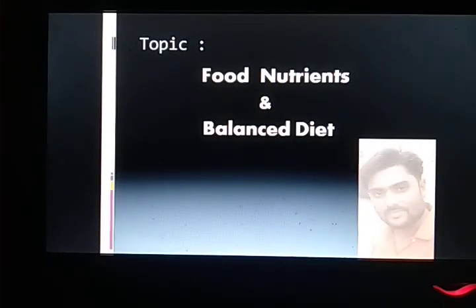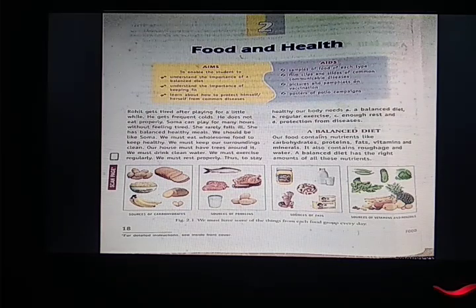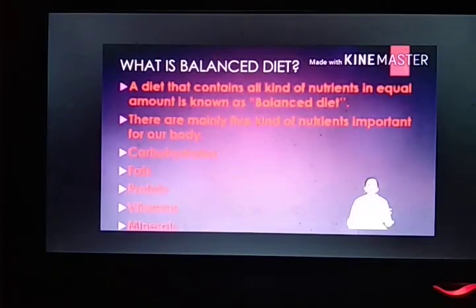The first topic of the chapter is food, nutrients and balanced diet. As you can see on the screen, I have taken the image of the chapter from your textbook. So what does food and health tell about? As you know, the components of food, isn't it? There are a total of 5 nutrients in food. Apart from the 5 nutrients, the 2 more components are water and roughage. So which are the main 5 nutrients? The main 5 nutrients are carbohydrate, fat, protein, vitamin and minerals.